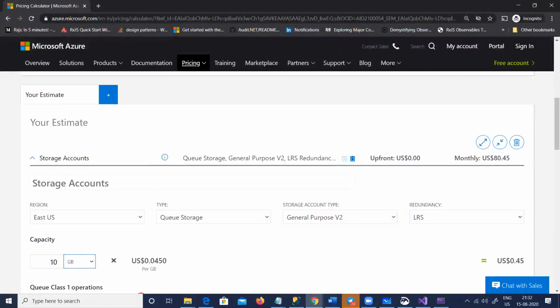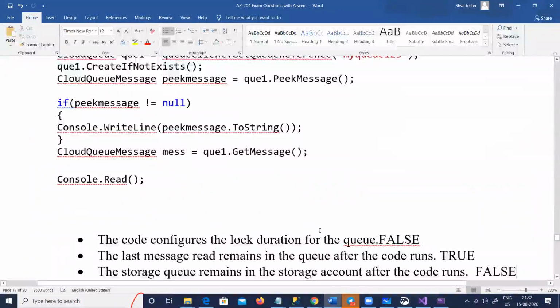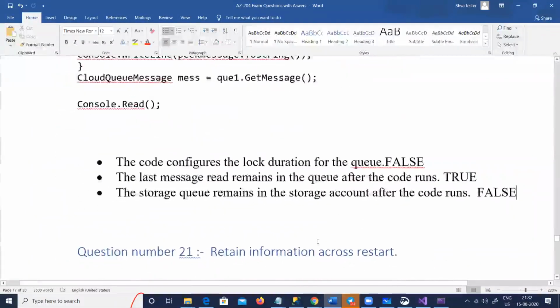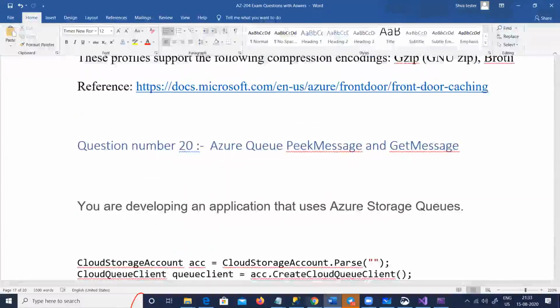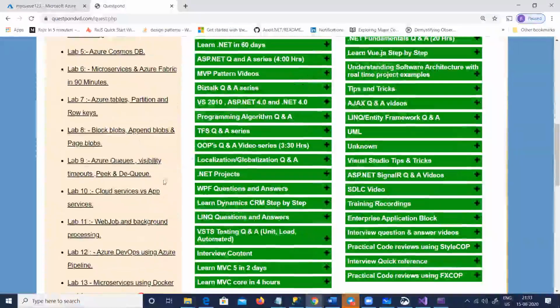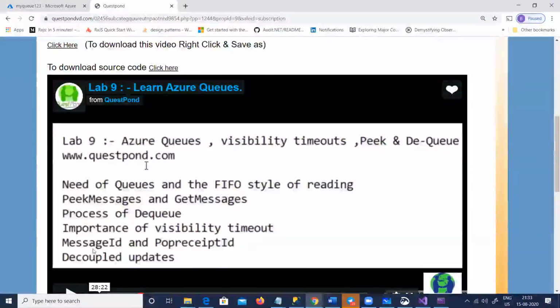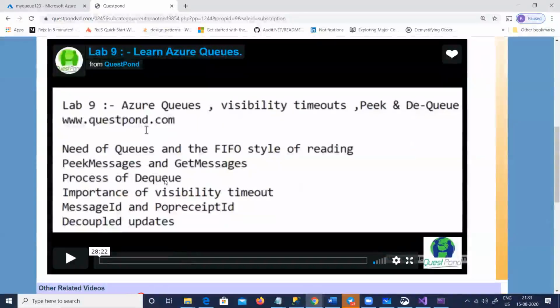So you can use this Azure calculator to look into your cost. Yes, select queue. Sorry, Amit, I was actually looking at the cost on the right-hand side. That's the way you can use the TCO calculator, the calculator which helps you look into Azure pricing. So that is the first question which I was targeting. I would suggest everyone to go and see the Azure step by step videos, where I have explained Azure queues, DQ. It's a 30-minute video covering visibility timeout, message ID, pop receipt ID, and decoupling updates. You can have a detailed look at that video.